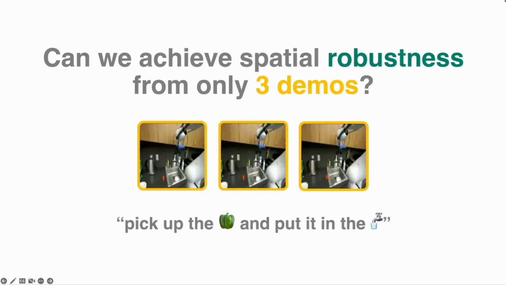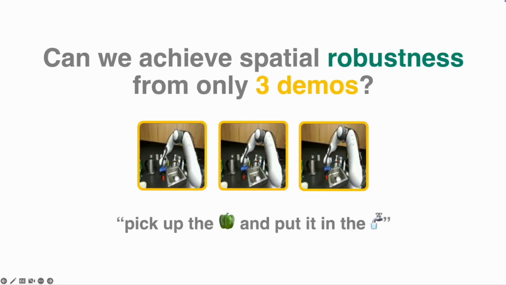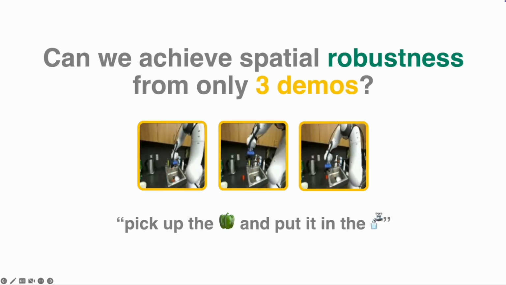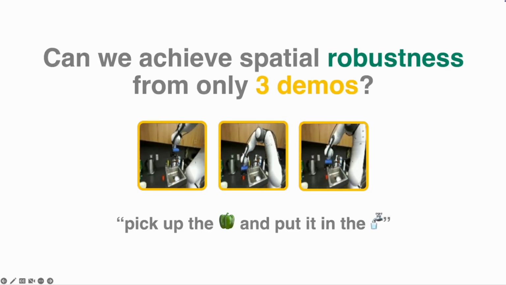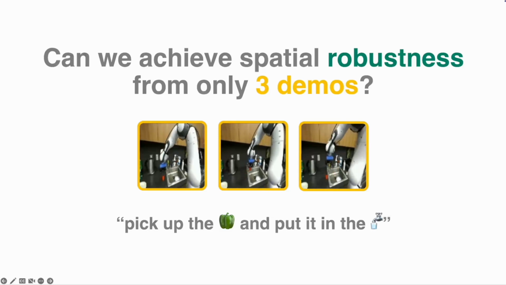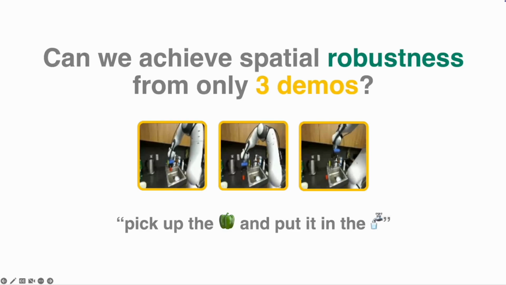Can we achieve spatial robustness from only 3 demos? While VLAs and multitask policies offer strong base models, they are not quite able to solve tasks in a true zero-shot manner. Rather, they must be fine-tuned on tens or hundreds of expert demonstrations to achieve success. This is unacceptable if we want robots that can adapt with minimal human effort.